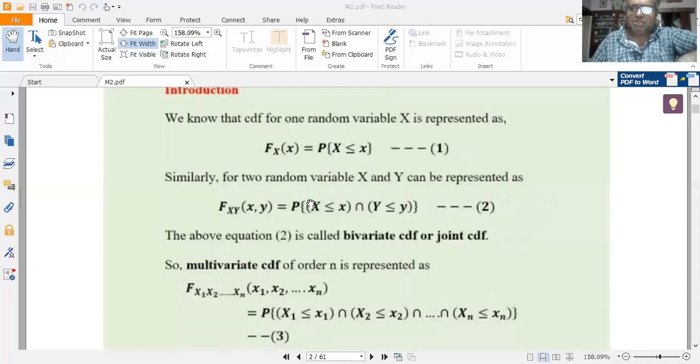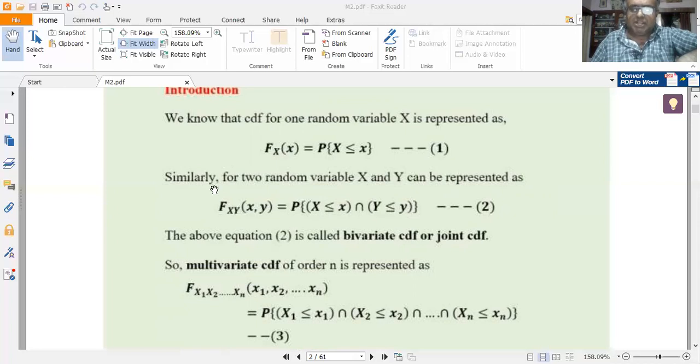If I extend this to two dimensions, then for two random variables, say X and Y, the CDF is simply written as capital F subscript XY of x, y, equal to the probability of X less than or equal to x intersection with Y less than or equal to y. Let me repeat. It's an onto mapping, extended from 1D to 2D. In 1D, I had only one random variable, capital X. In the 2D case, I have two random variables, X and Y respectively.